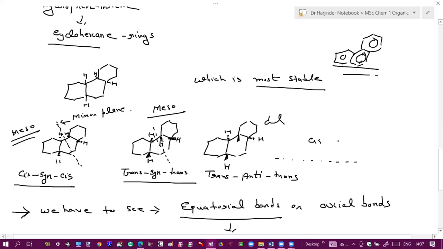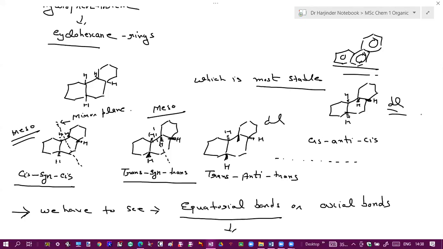What will be cis anti cis? DL or meso? DL. Cis anti cis will be DL. Why? Because they are on opposite sides. Is it clear?